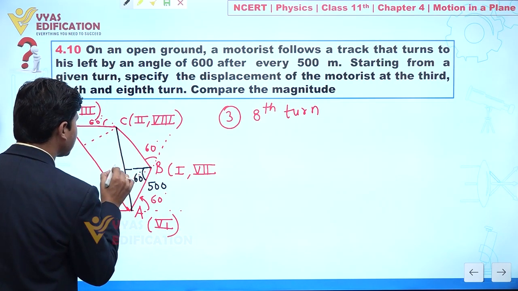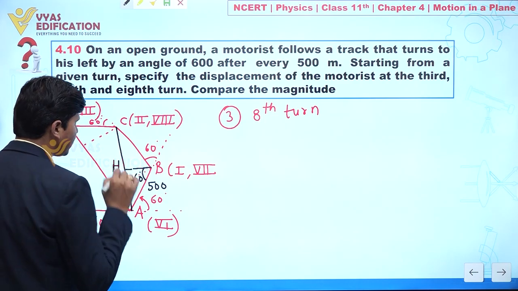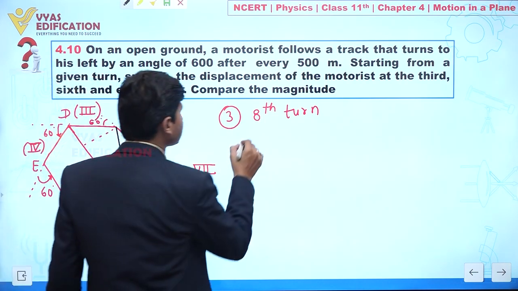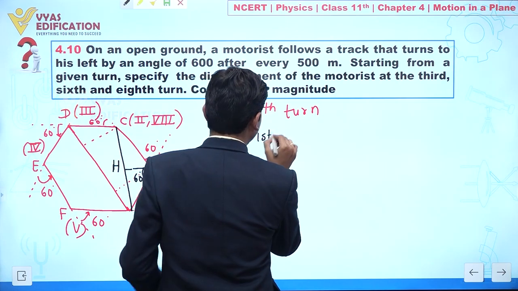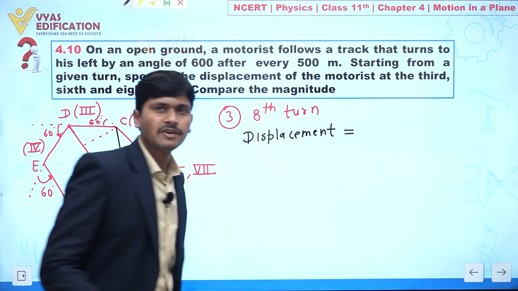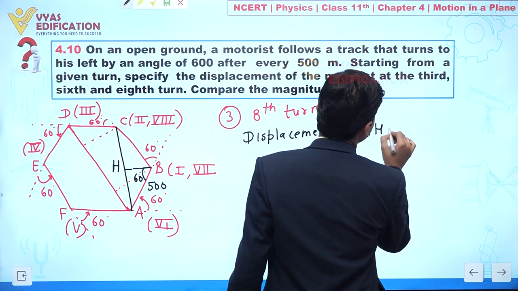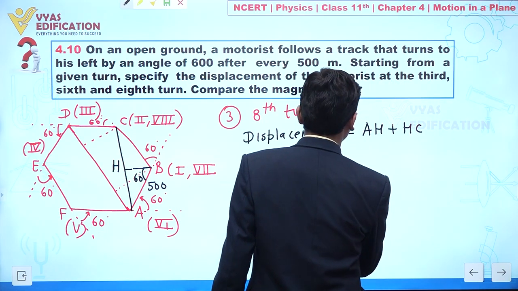Let's suppose this point is H. So total displacement is given by AH plus HC.